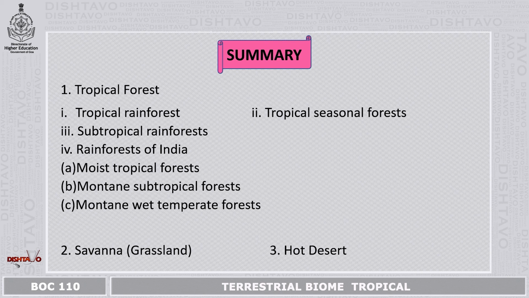Coming to the summary, in this module, we have studied about the tropical biome. And in tropical biome, we have come across different forests. Now, these forests are tropical rainforest, tropical seasonal forest, subtropical forest, rainforest of India, which are further divided into moist tropical forest, montane subtropical forest, montane wet temperate forest. Then we have the savanna, which is also known as the grassland, and finally the hot deserts.